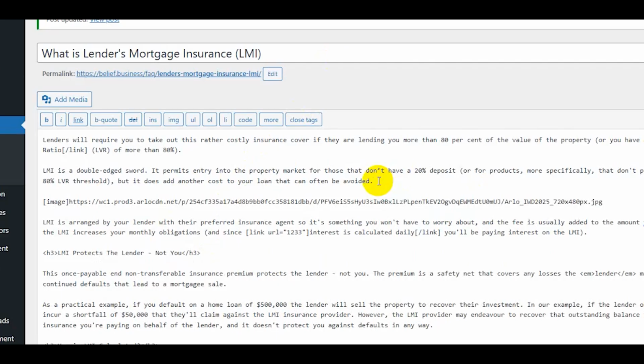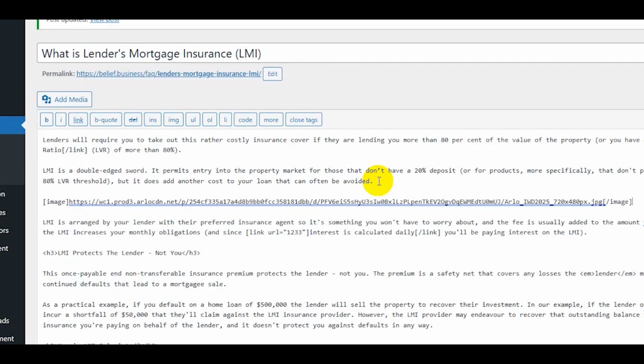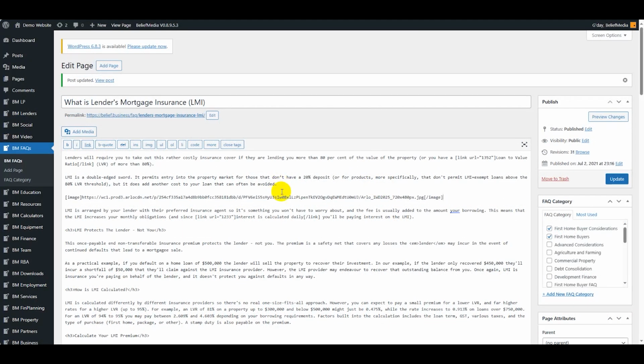I'm going to paste in the FBAA image link, then square bracket, slash image, close bracket. Image tags are always an opening tag and a closing image tag, and then everything in between is evaluated. In this case, it's an external image. So I'm going to update that.